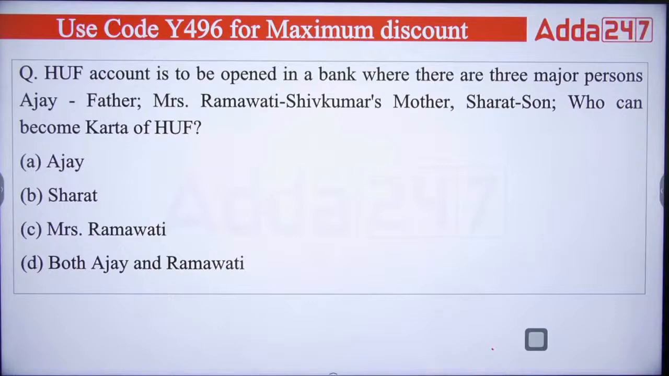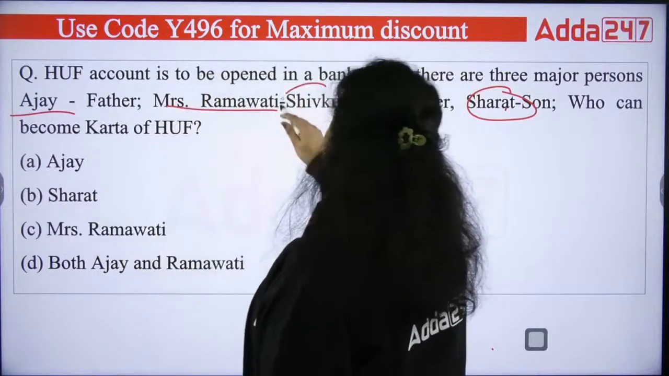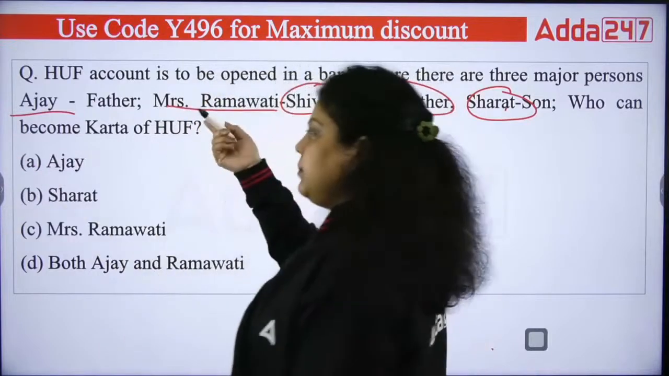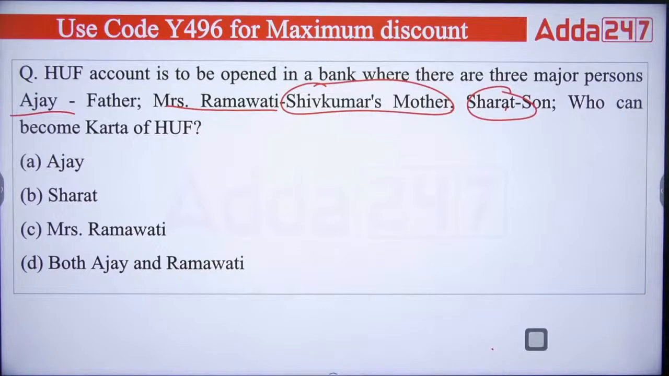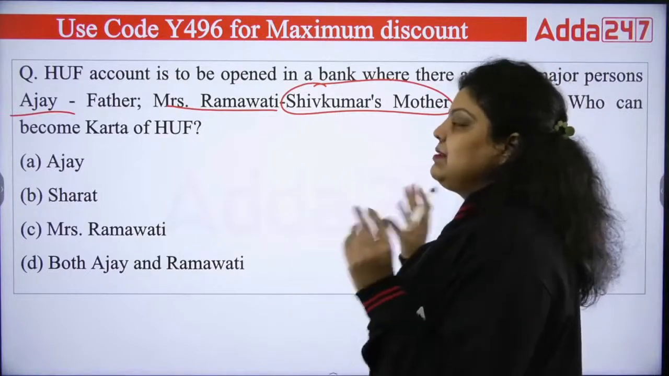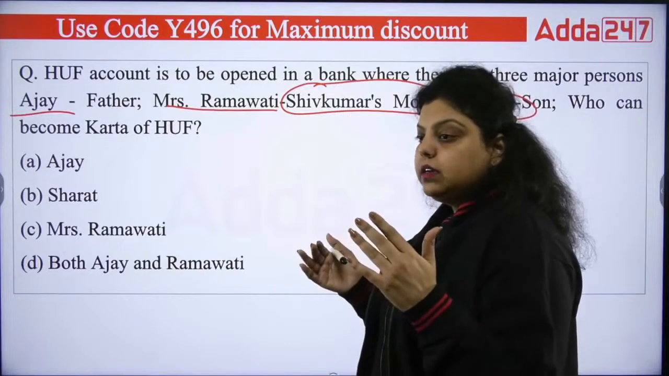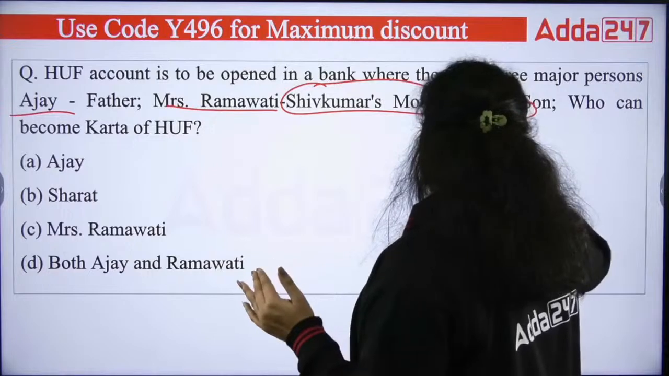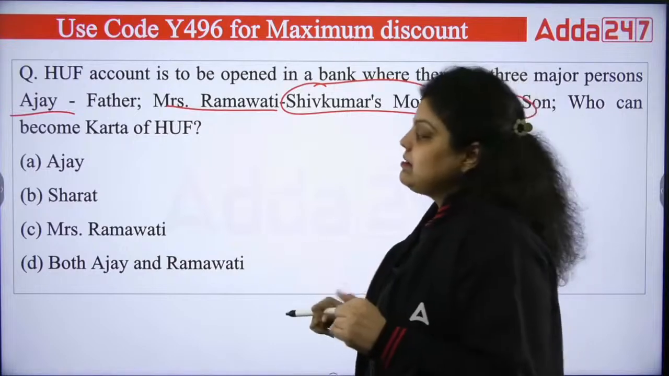You have to answer. Sharat is the son of Ajay, and Mrs. Ramavati is Shiv Kumar's mother, which means it is another person whose mother she is. Now, who can become the karta here? Which of the following will be the right answer? It's very obvious: Ajay is the father, a male member, and he is the eldest member because the next male member in the family is the son of Ajay. So the right answer will be Ajay.